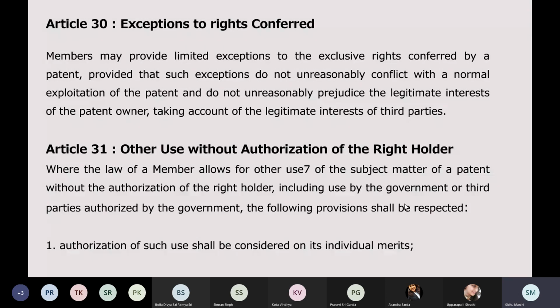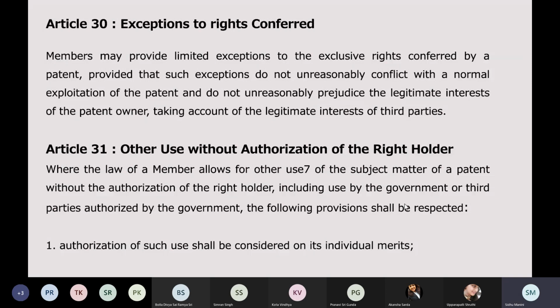So we will also protect the rights of those parties when they're legally in a contract with respect to my invention. So when a country may, because they have an option, provide exceptions to rights of patent holders, they have to adhere to these three conditions. They have to protect exploitation of the patent, legitimate interests of the owner, and legitimate interests of third parties.